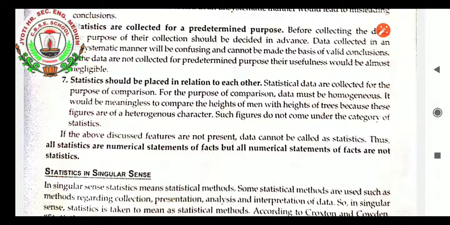So this was for today. It says that all statistics are numerical statements of fact, but all numerical statements of facts are not statistics. So that ends our class today.